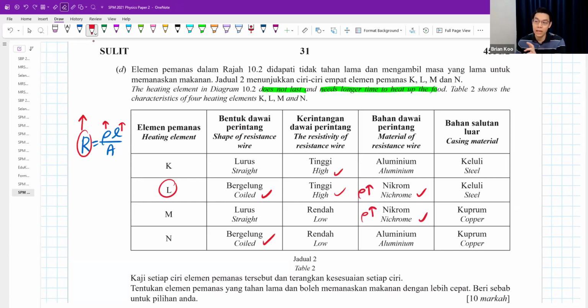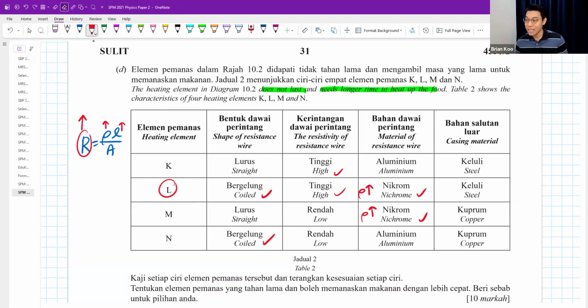Okay, the opposite of nichrome is copper. You must memorize this too. Nichrome, high resistivity, copper, low resistivity. Let's say we are not trying to produce heat, you're just trying to produce a normal wire, then I would want copper. Copper is the best, low resistivity. These two you must know. The rest you don't need, we never use the rest to talk about resistivity.